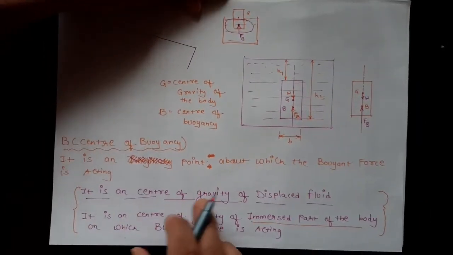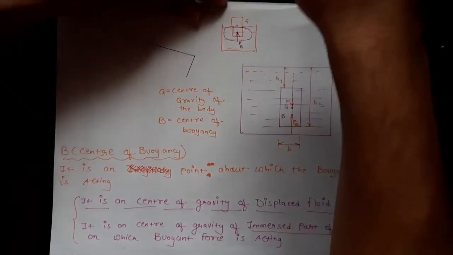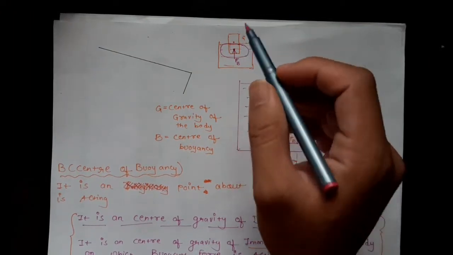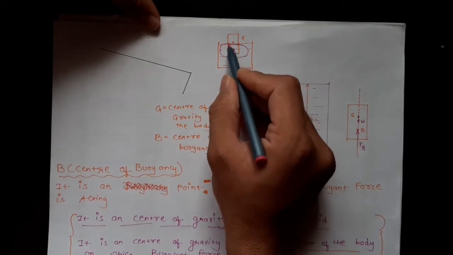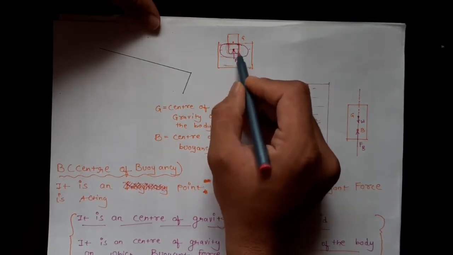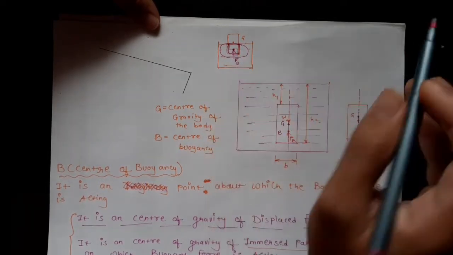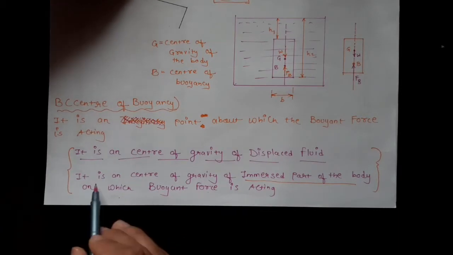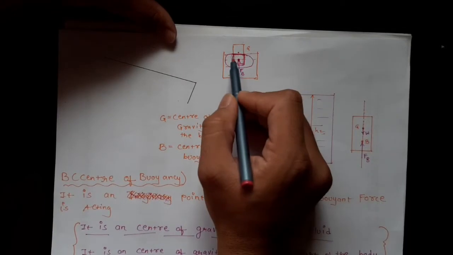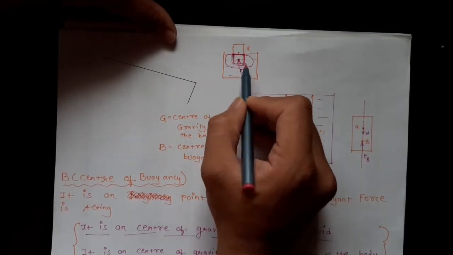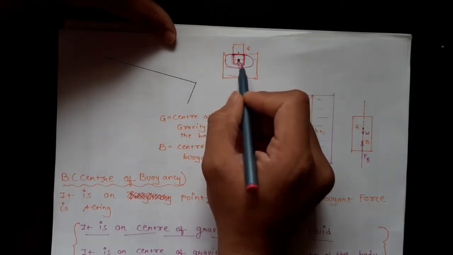Originally it is the center of gravity of displaced fluid. This is a rectangular body. When we immerse the rectangular body in the fluid, it will displace fluid equal to its weight, and it will displace a rectangular region of the fluid. So we have to see the center of gravity of this rectangular region of the displaced fluid. This will be the center of buoyancy. For our understanding, we will remember that it is the center of gravity of the immersed part of the body on which buoyant force is acting. Here this much is the immersed part of the body. So we will assume that this is the center of gravity of the immersed part, means this is the center of buoyancy.